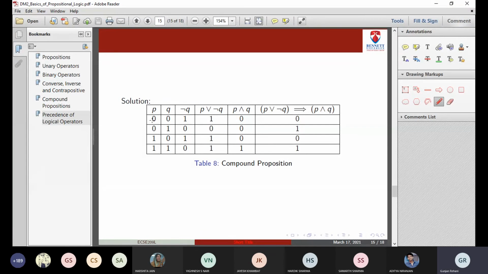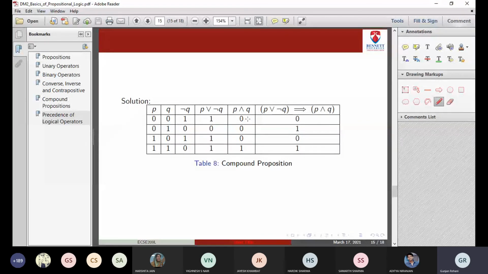In the first case, P is 0, negation Q is 1, so P or negation Q will be 1. In the second case, P is 0, negation Q is also 0. Both of them are 0, so or will be 0. In the third case, both of them are 1, so or will be 1. In the fourth case, P is 1. At least one is 1, so or again will be 1. So or says either of these two or both of them. That is the meaning of inclusive or.